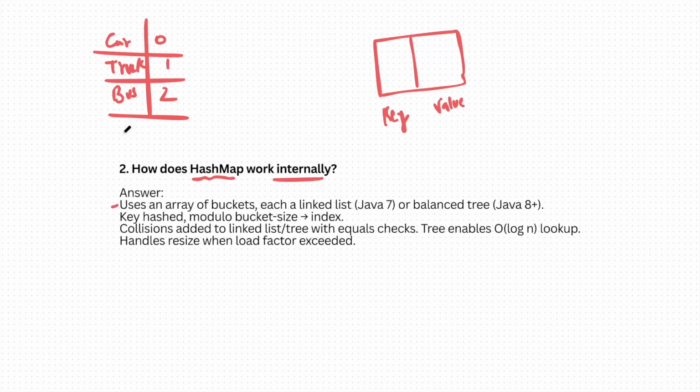It uses an array of buckets, each a linked list or balanced tree. In Java 7 we had linked list, in Java 8 we have balanced tree. The key is hashed modulo bucket size, and this becomes your index. Collisions are added to the linked list with equals checks, and the tree enables O(log n) lookup. These are the things that you need to explain.